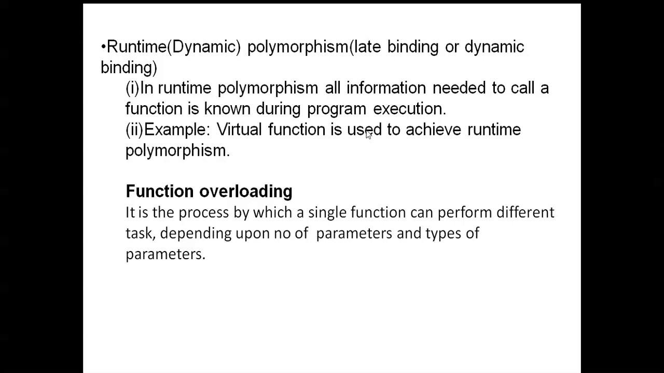Two types of polymorphism are there: one is compile time and the second is runtime. Compile time polymorphism is also called static binding or early binding. Runtime polymorphism is called dynamic binding or late binding.